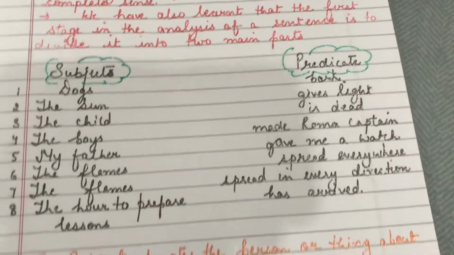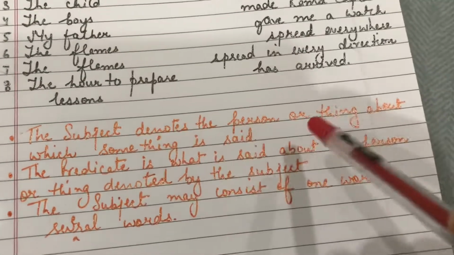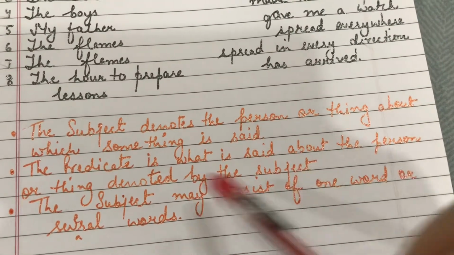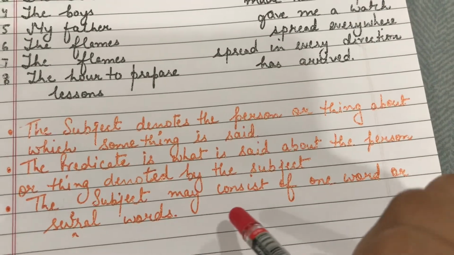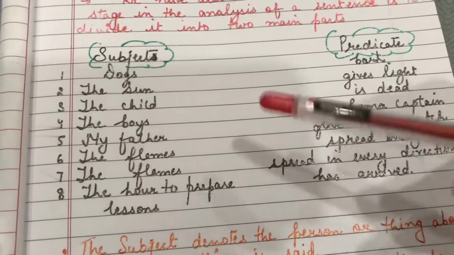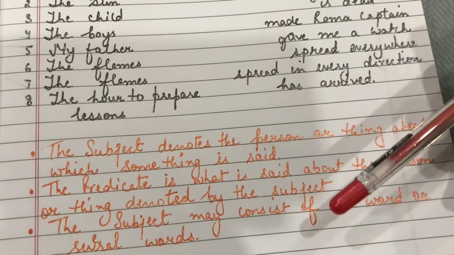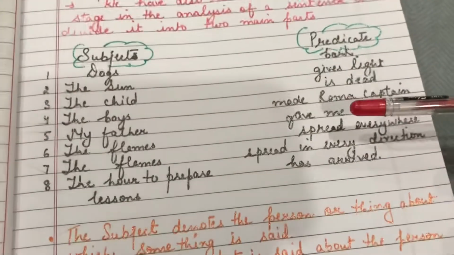I'll read out these two sentences once again. The subject denotes the person or thing about which something is said, and the predicate is what is said about the person or the thing denoted by the subject. Now the subject may consist of one word or several words, which is very clear when I have read these sentences. They have said that the subject may consist of one word or several words, and the same goes for the predicate.